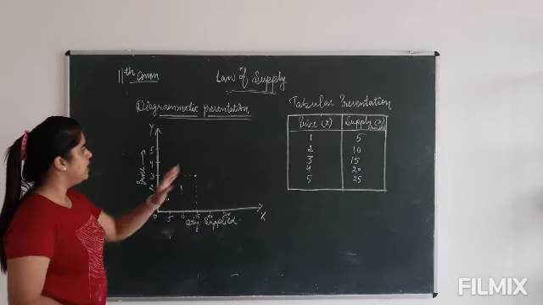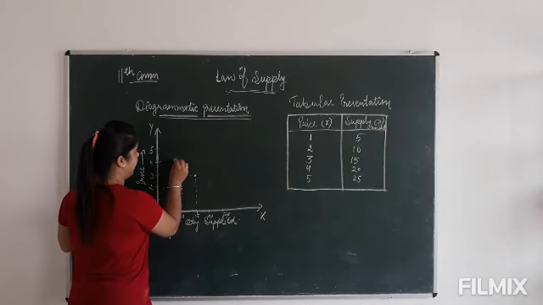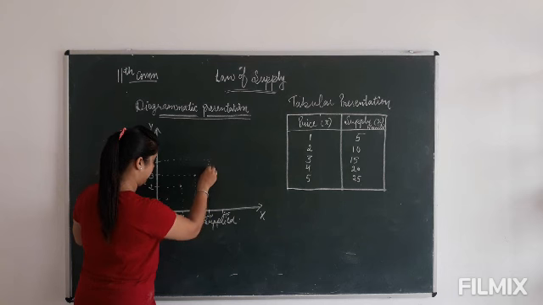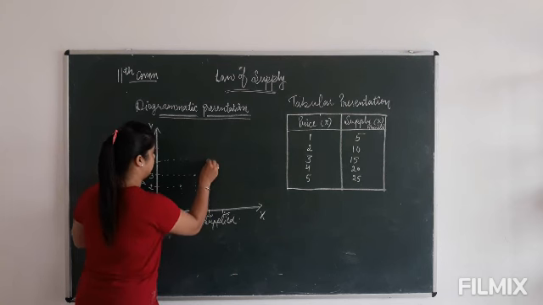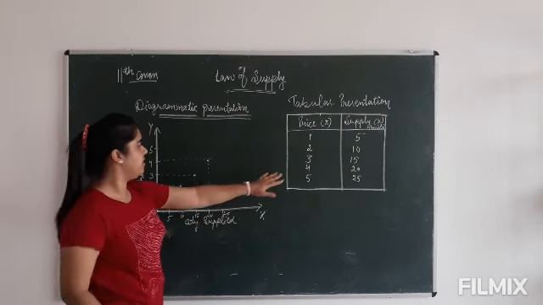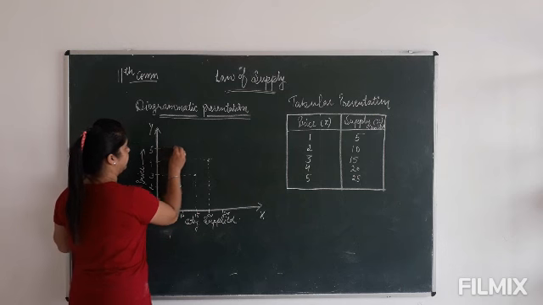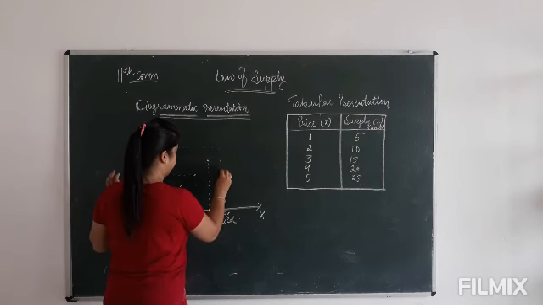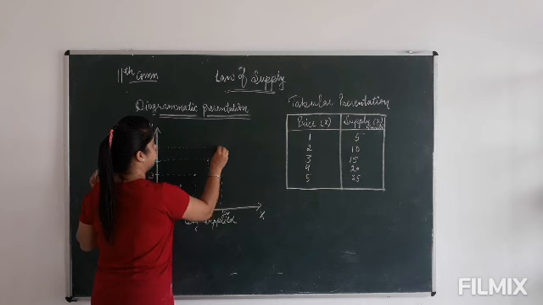Then at 4, supply is 20. And at 5, it is 25. So here would be the point.